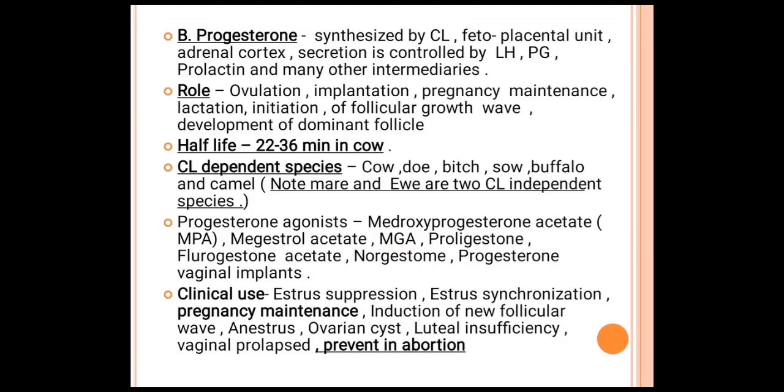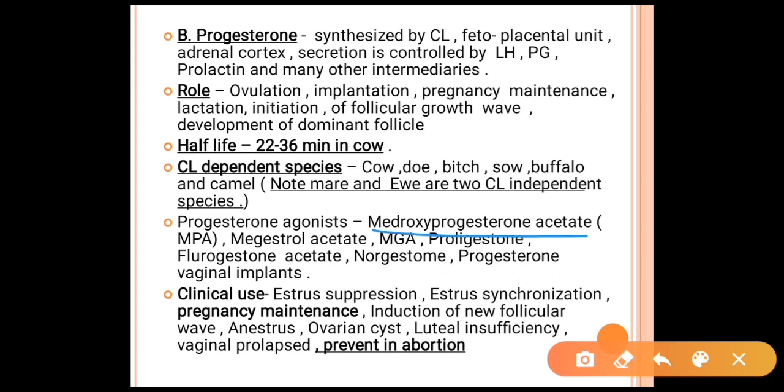There are many progesterone agonists like medroxyprogesterone acetate (MPA), megestrol acetate (MGA), flurogestone acetate, norgestomet, and progesterone as a vaginal implant. We can also use progesterone for maintenance of pregnancy as a vaginal implant.